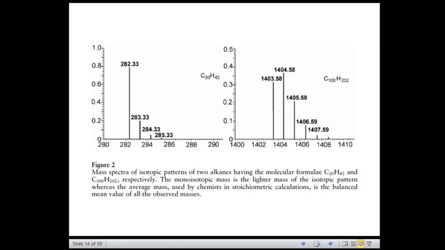right? So we have introduced so many terminologies: the molecular ion, different types of masses, nominal mass, monoisotopic mass, the average mass, and I have given the example of simple molecules and how the masses are calculated.